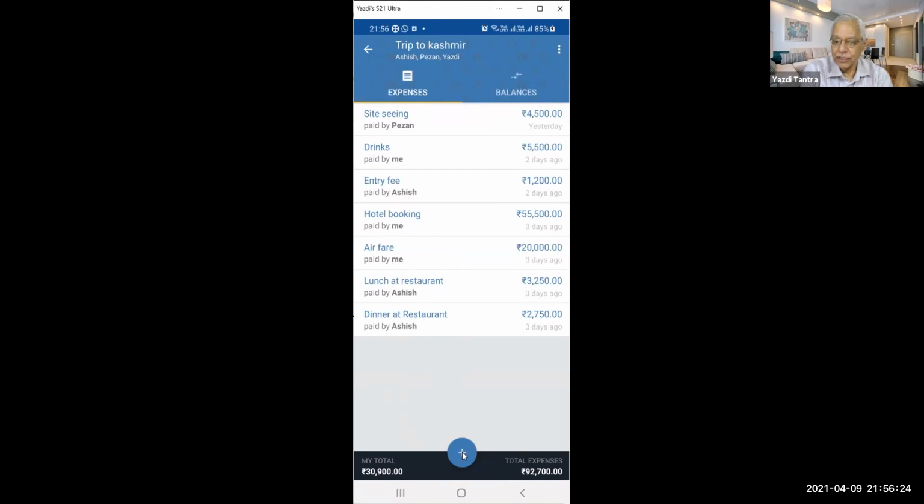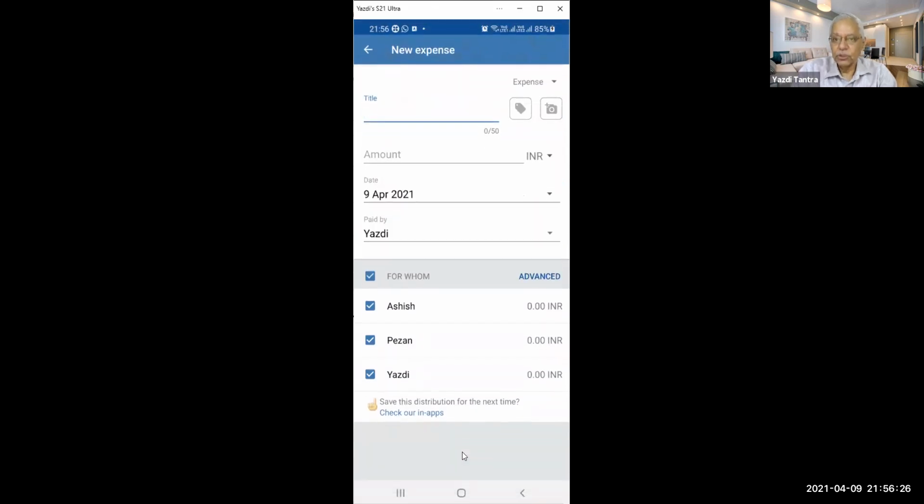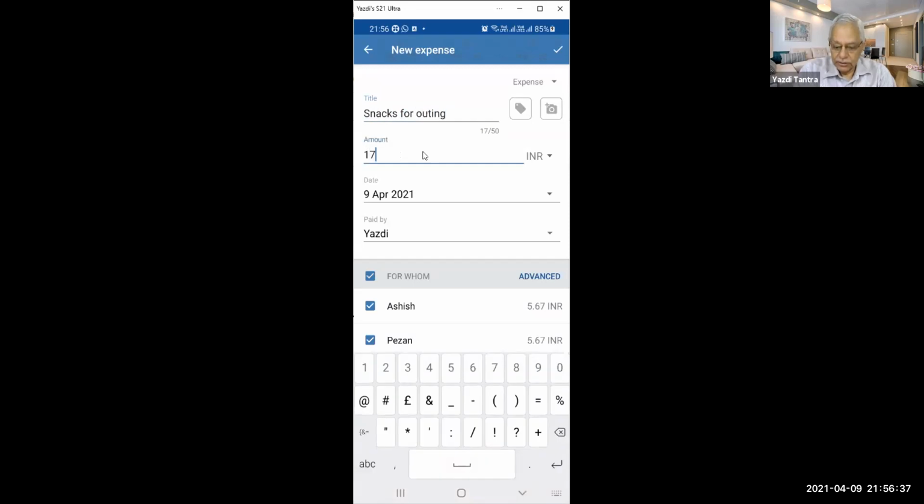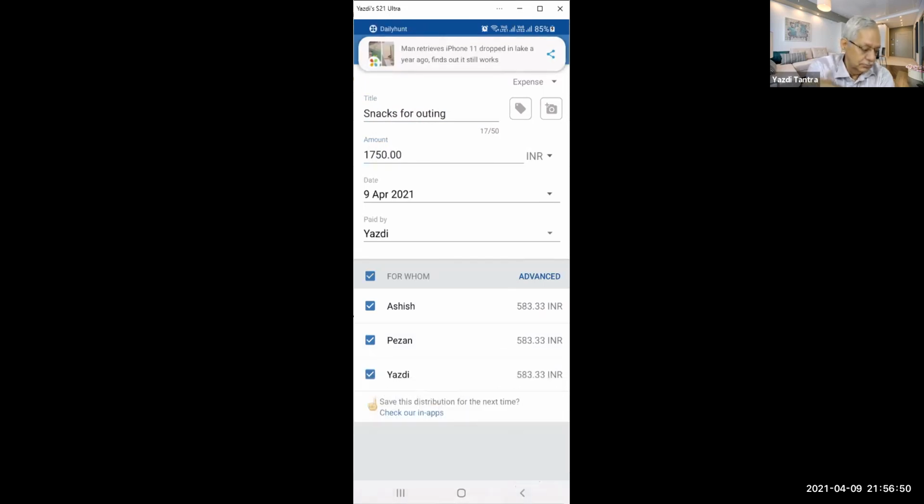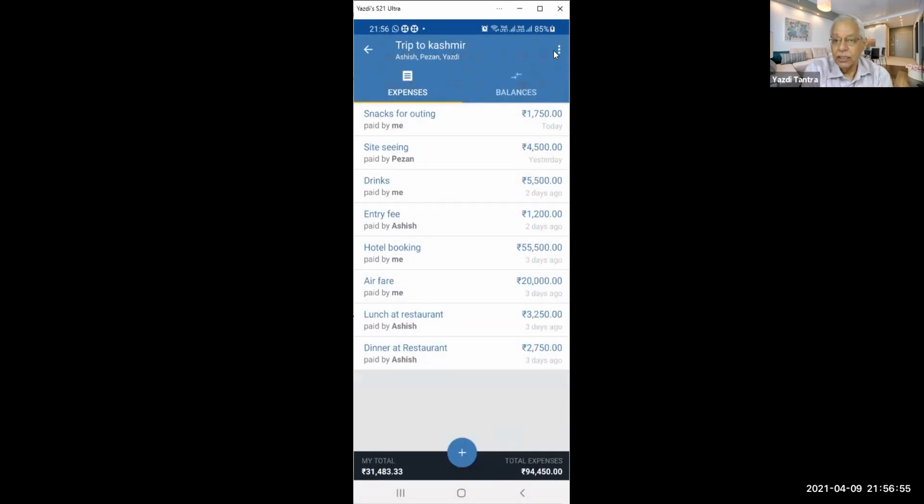So if I have to pay anything more, I'll say plus, I'll put a title, I'll say snacks for outing. I'll put the amount 1,750. On which date I did it? So 9th April, paid by me, and I just say okay. When I say okay, I have paid just now snacks for outing, paid by me today 1,750.